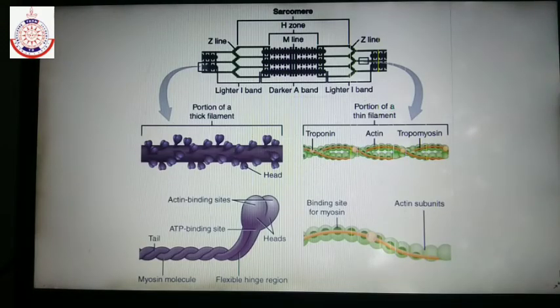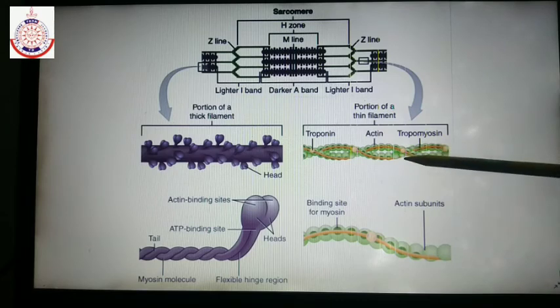So let's revise once again. First of all, the thin filament: its main component is actin, and it also consists of tropomyosin and troponin. Actin filaments are formed of a monomer known as globular actin, or G-actin. G-actin forms a chain known as F-actin, or filament actin.